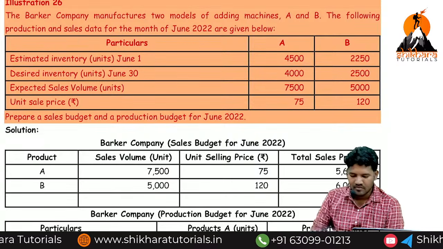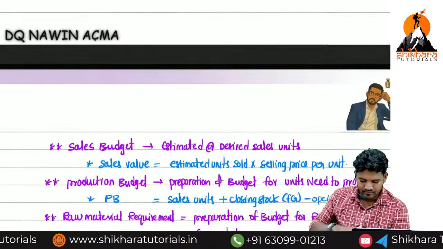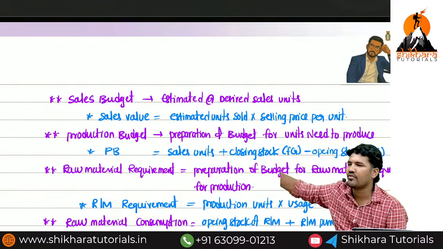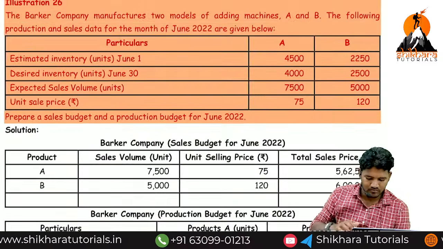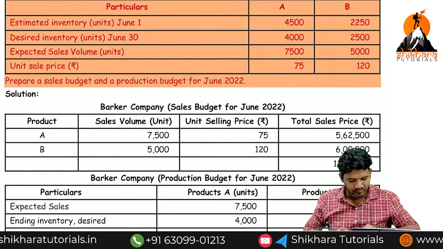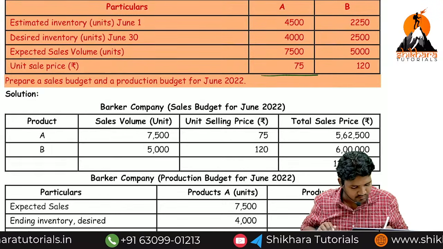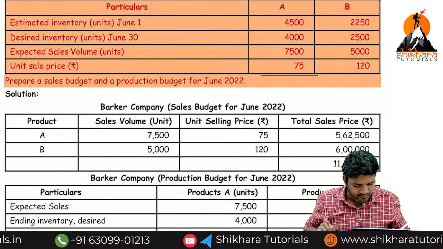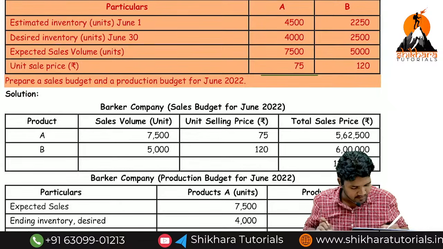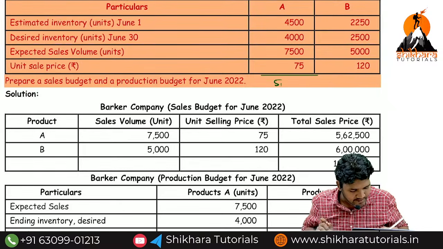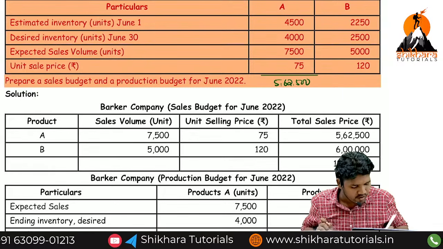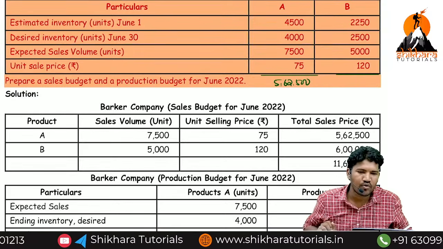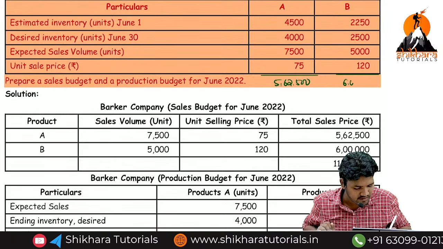Do you understand? Now that is what we discussed: sales value is estimated units sold into selling price per unit. How much is the answer, ma? Just do it on your calculator. 7,500 into 75. What, ma? 5,62,500. What about the product B, ma? 5,000 into 120, yeah? 6 lakhs.